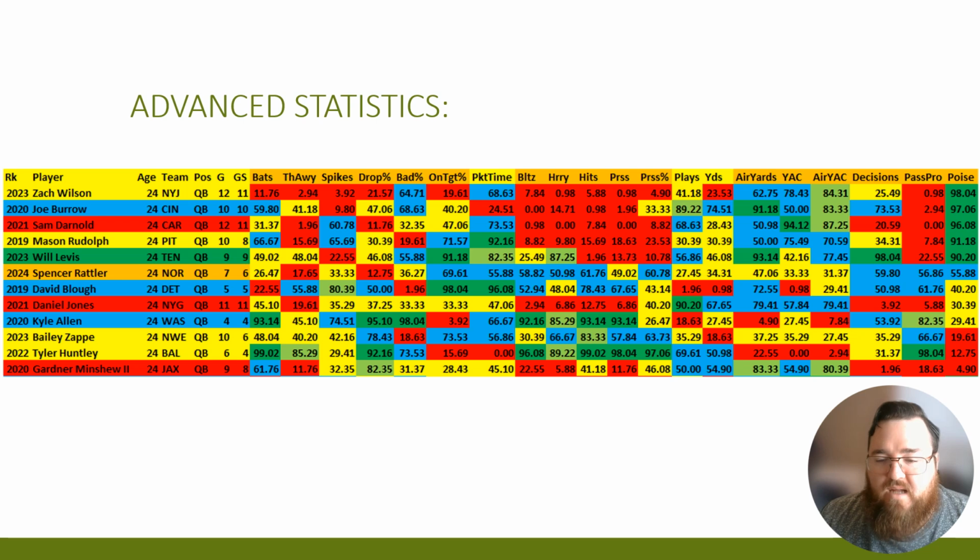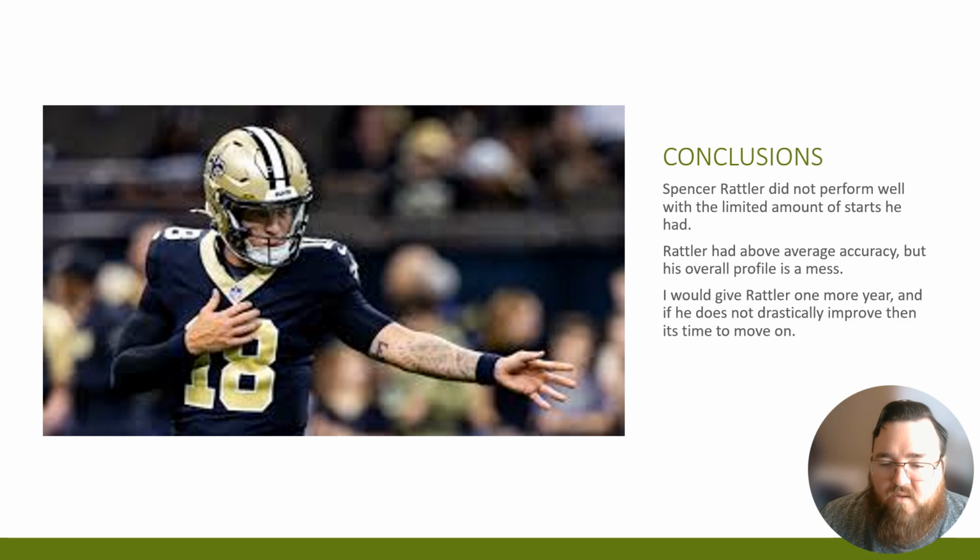So, Spencer Rattler had average pass protection, had made slightly above average decisions with the football, but wasn't really getting it done in terms of air yards, air yards per attempt, or any of those types of things, and as a result, really struggled. So that's kind of where Spencer Rattler is at. I would say Spencer Rattler did not perform well with the limited amount of starts he had. Rattler has above average accuracy, but his overall profile is a mess. I would give Rattler one more year, and if he does not drastically improve, then it's time to move on for him.